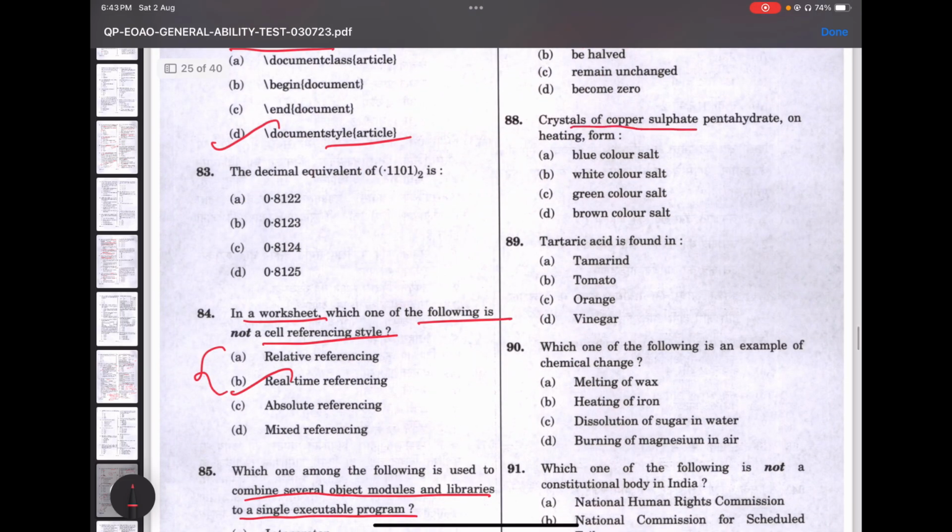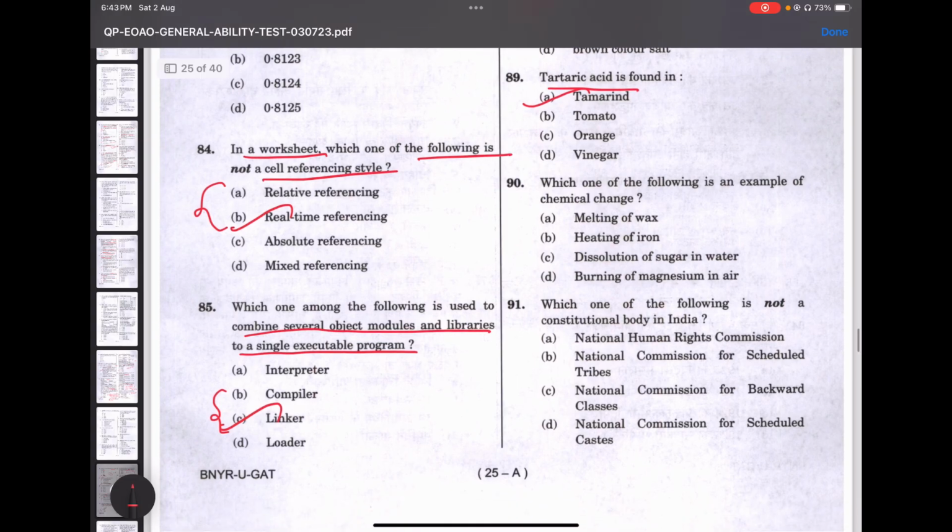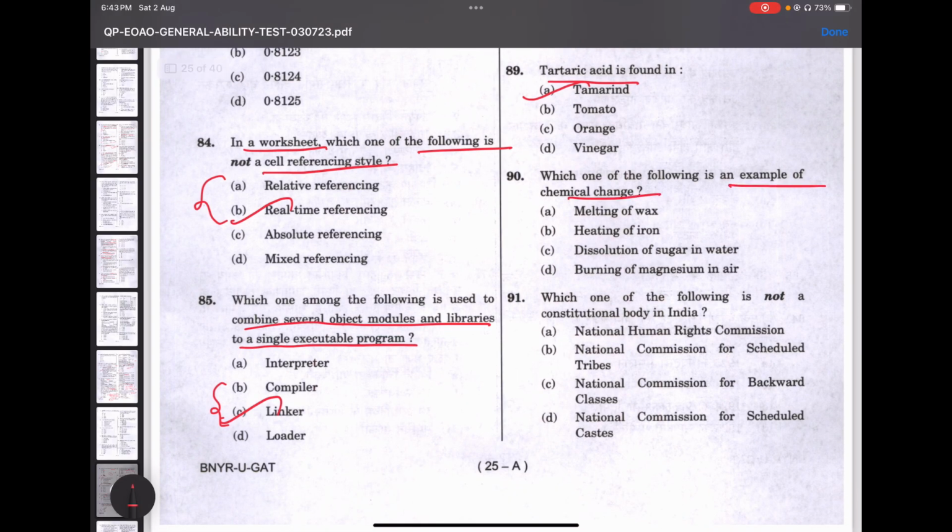Again, the crystals of copper sulfate pentahydrate on heating form a white colored salt. Tartaric acid, we know it is found in tamarind, high in magnesium. Which one of the following is an example of chemical change? Burning of magnesium. There, again magnesium.